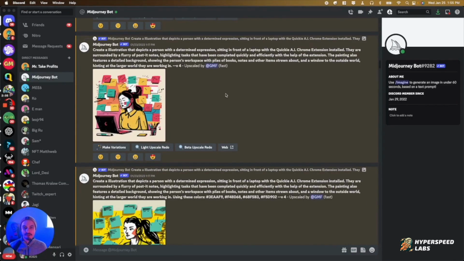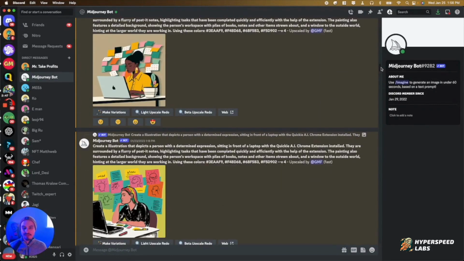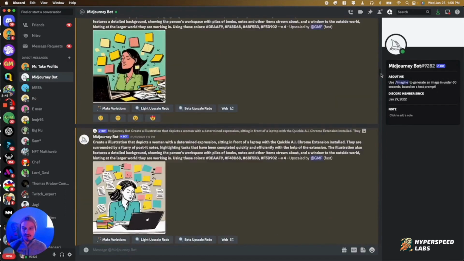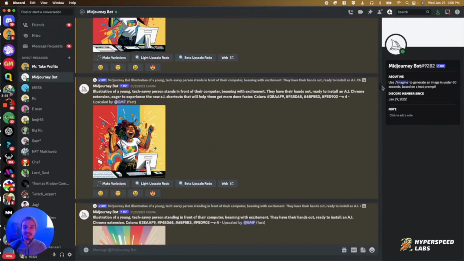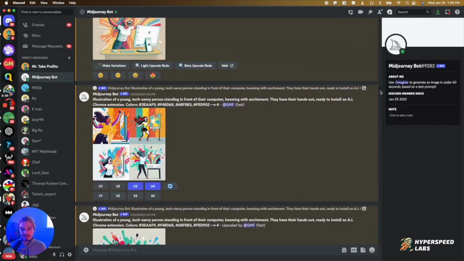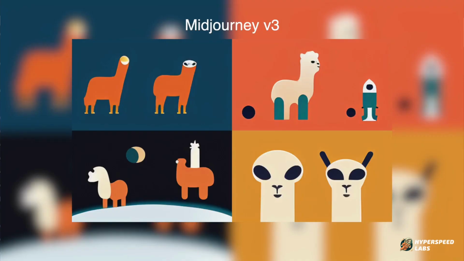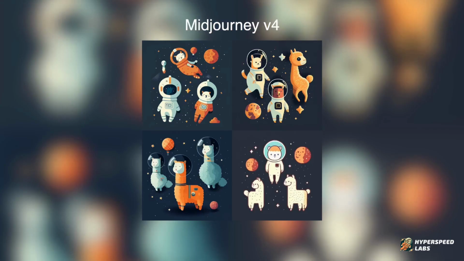You can see here, I also used it to generate some of the images around the Quickie website. Some of these show up on the sign up page and on the pro upgrade pages. And a lot of times I end up taking these and bringing them into Photoshop or Illustrator and modifying them ever so slightly, maybe removing the background colors. But overall, you can get some pretty good stuff here. And now I'm using version 4 of Midjourney. If you try to generate these same type of images using version 3, you will still get good results. It was still impressive, but you won't get results like version 4.